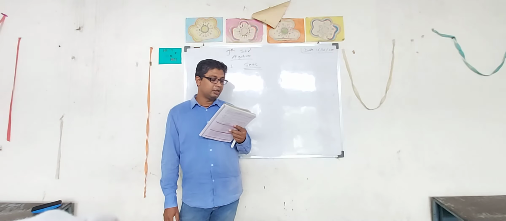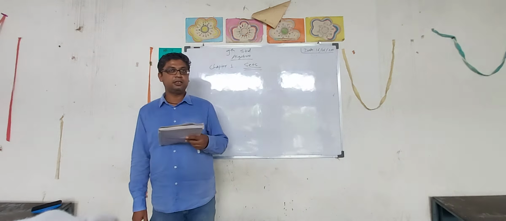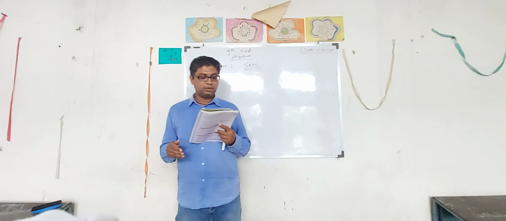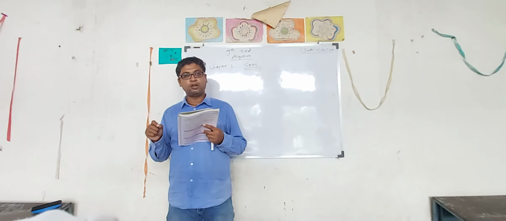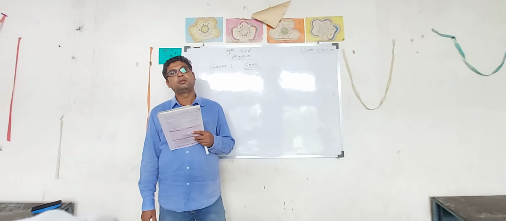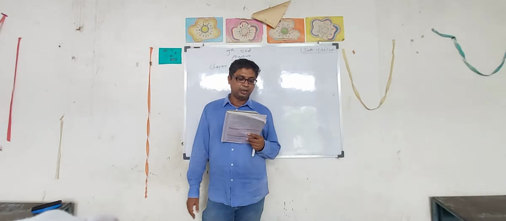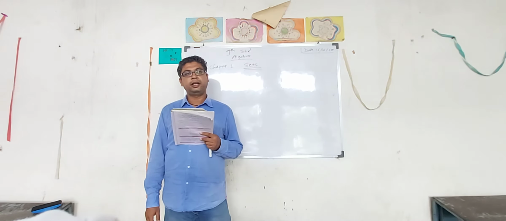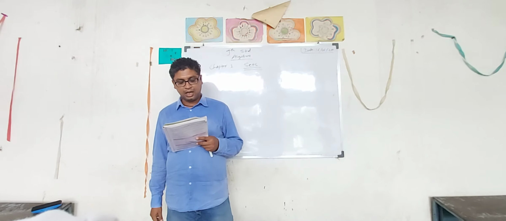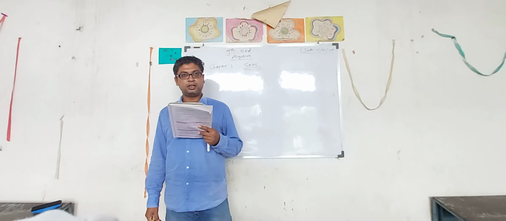Now here see some examples are given. Natural numbers. If it is a set, it is always enclosed in curly brackets. This is the primary one. Now in natural numbers: 1, 2, 3, these are the set of natural numbers, and dot dot dot. Why dot dot dot, you know very well. It is infinite. Then W denotes whole numbers, which starts from 0 and then natural numbers are there. I is the set of integers, negative numbers, positive numbers and including 0. Q for rational numbers, R for real numbers. So in this way, today we have studied the introduction of sets.